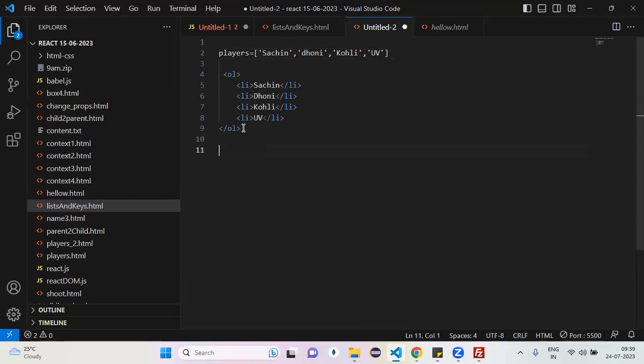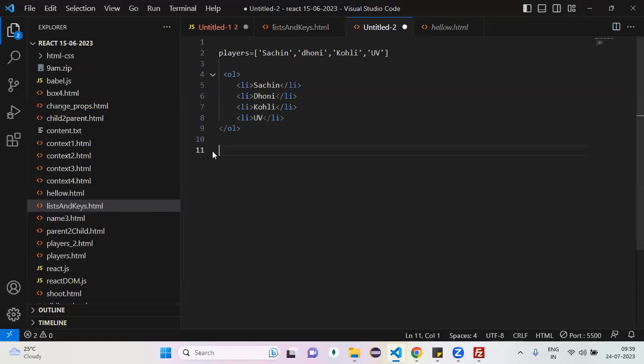Then you can go with what? Map method or not. So, can I write OL? Okay, close my OL. Now I want to prepare a list of list items, LIs, or not. How many? 4. Okay. Now with Sachin, I want to perform what? One LI I want to create.